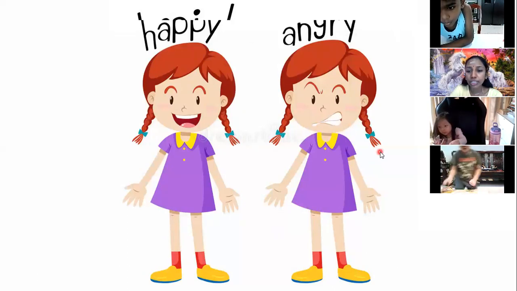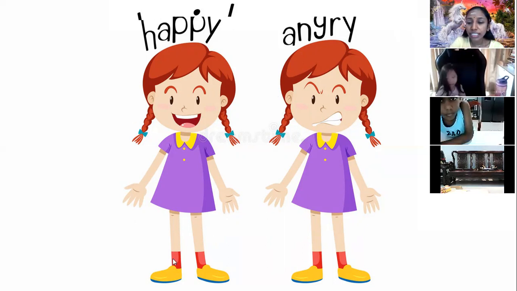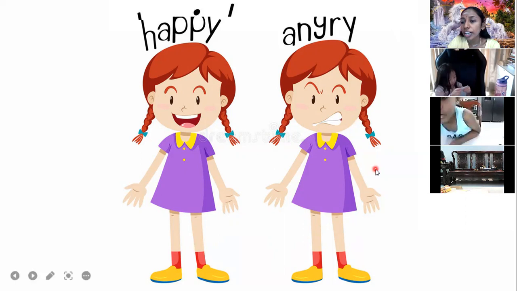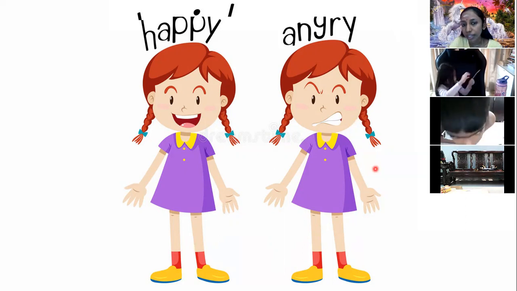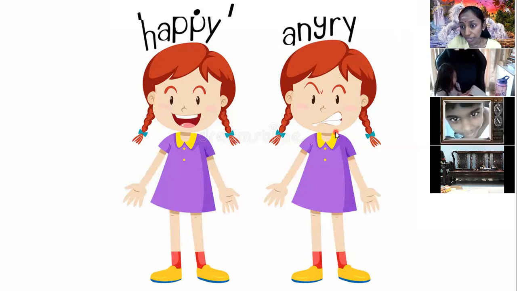Now let's look at these two girls here. What can you see? How do they react? Okay, the first girl here looks very happy. You can see she's very cheerful, she's very happy. Meanwhile, the girl here looks very angry. So this is what we call behavior of a person, to describe the behavior of a person. We also have more behaviors besides happy and angry.